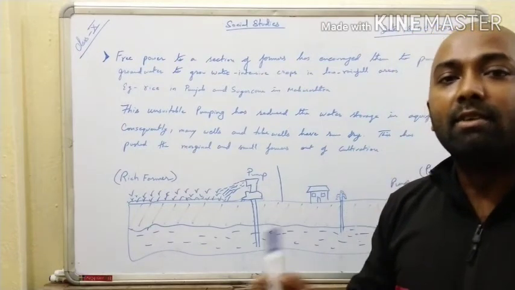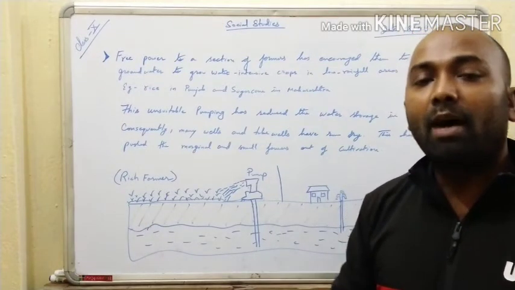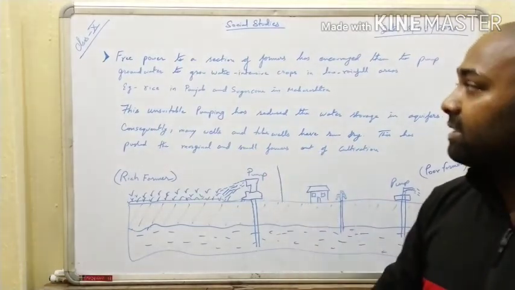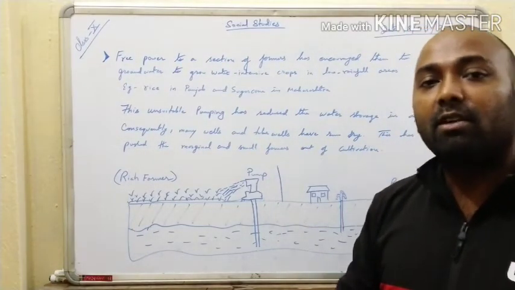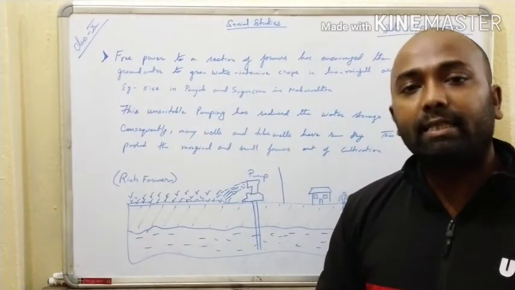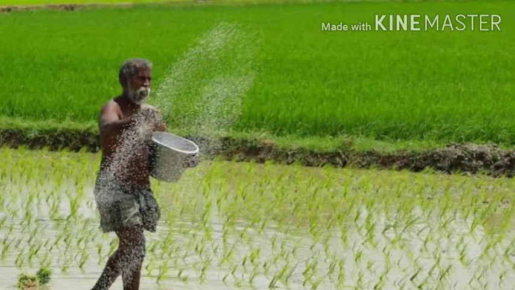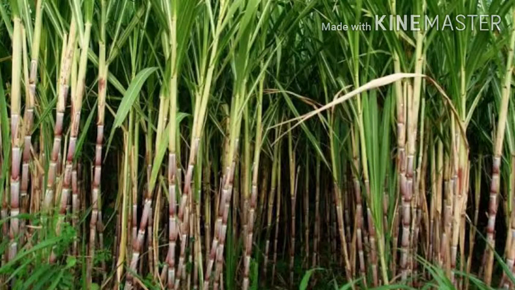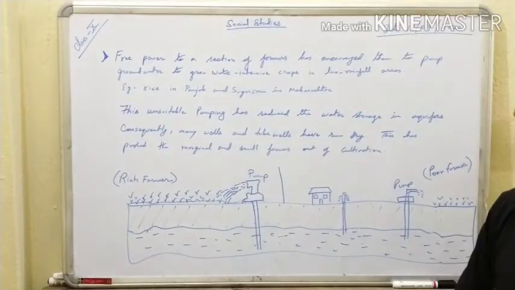In those areas, farmers have been provided free power supply, and these farmers have used this power for growing water intensive crops like rice in Punjab and sugarcane in Maharashtra. These are good examples of water intensive crops grown in Punjab and Maharashtra.